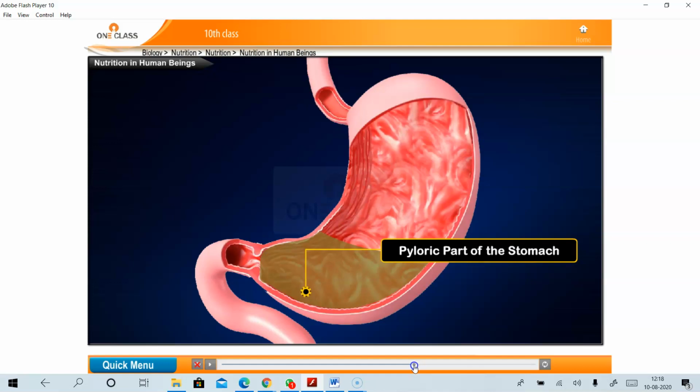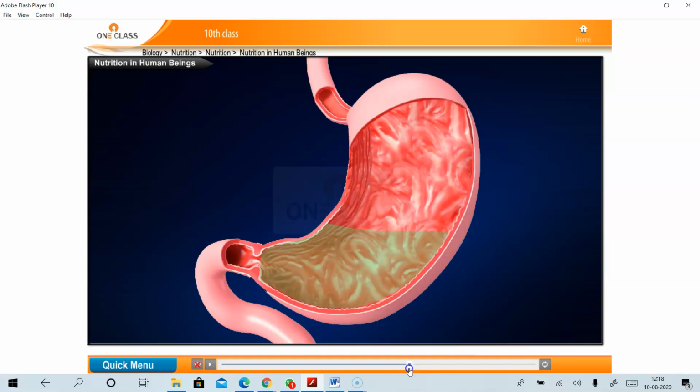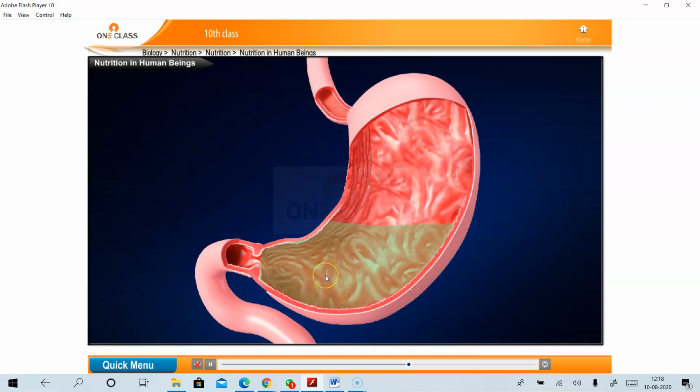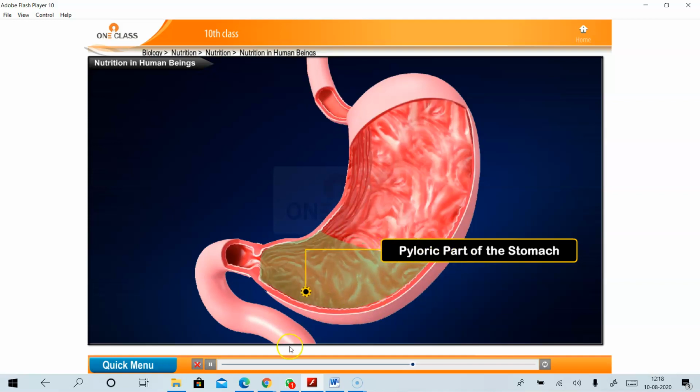Gastrin is nothing but a digestive enzyme present in the pyloric part of the stomach. See how the food is moving. The food moves into the pyloric part of the stomach, where it comes in contact with digestive enzymes called gastrin. You can see the pyloric part of the stomach.